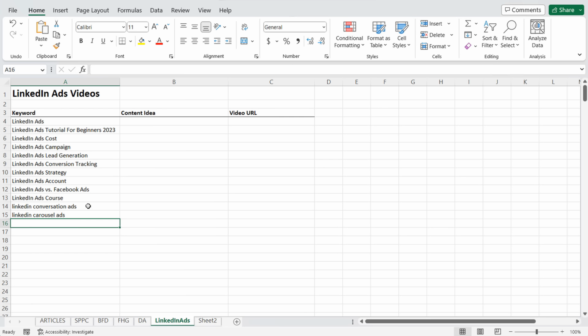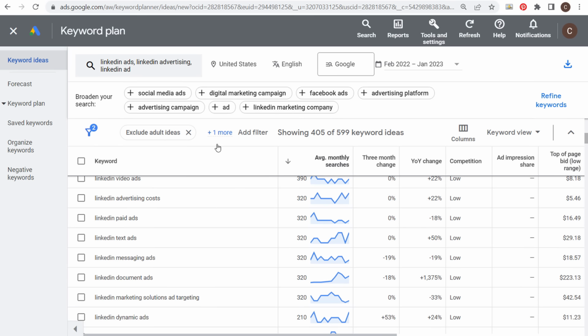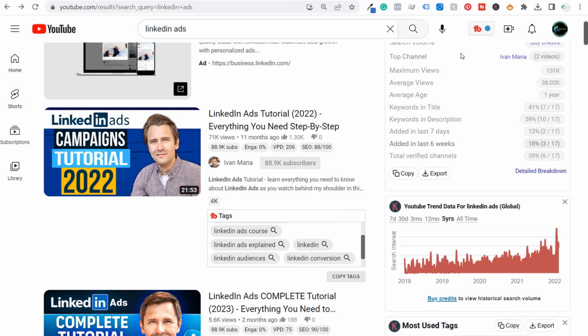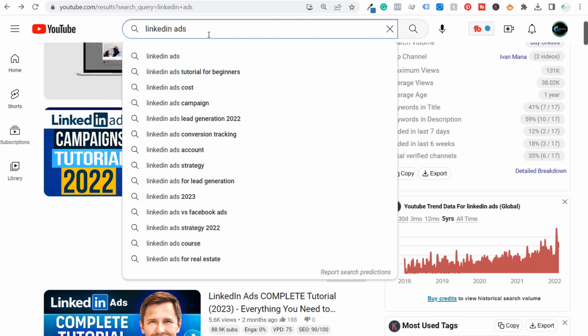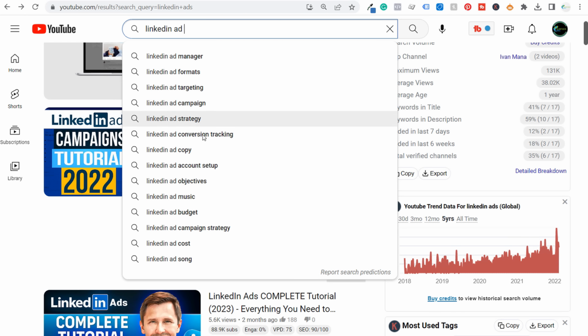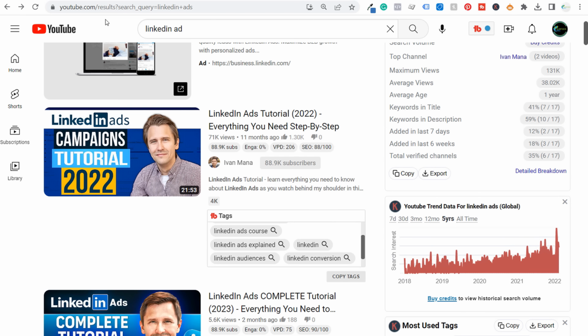But here is how I come up with different keyword ideas for my YouTube channel, starting with the Google Keyword Planner to find short tail keywords, using some of these other tools like Keywords Everywhere to find long tail keywords, like YouTube Autocomplete to find long tail keywords. I can even just take LinkedIn ad and I got a bunch more keywords here. Stick with these ones more towards the top because these are going to be the ones that people are actually searching for the most. So if you're creating content around all these really popular keywords, you're going to find that your channel is going to grow its viewership by way more than you can imagine. So focus on your YouTube keywords, focus on creating great relevant content for your keywords, and you're going to have no problem driving views for your channel.